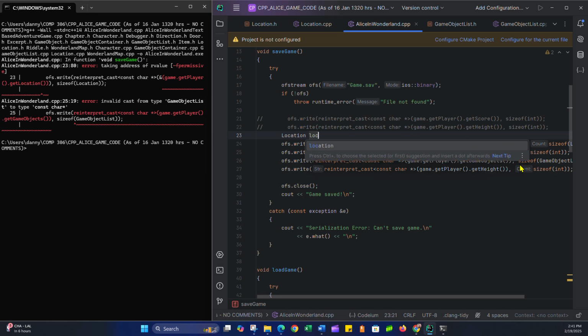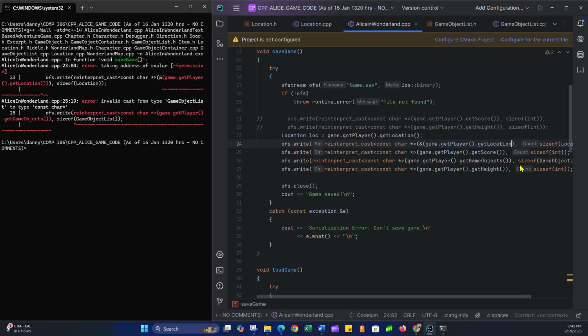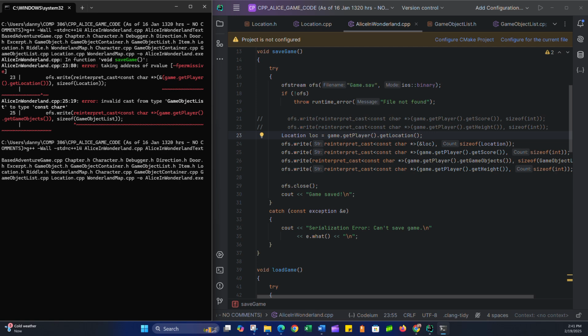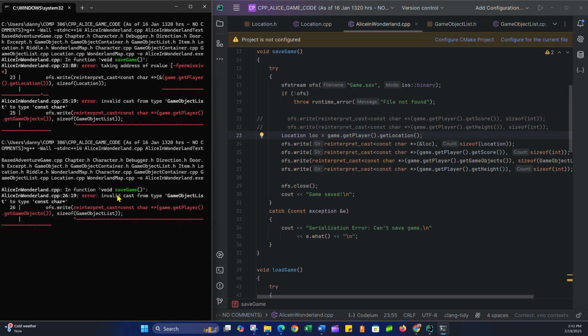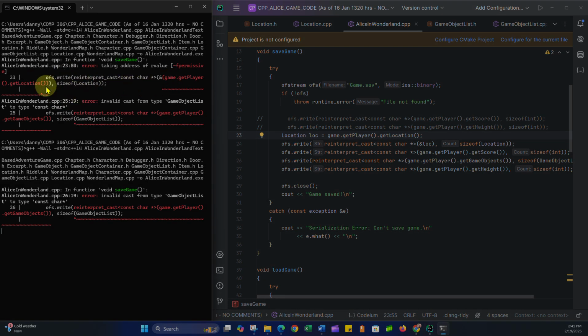Just call it location, and now we can take the address of a variable. So let's save that and see if that does anything. Incremental changes here. Perfect. So by doing that, we get rid of this error.